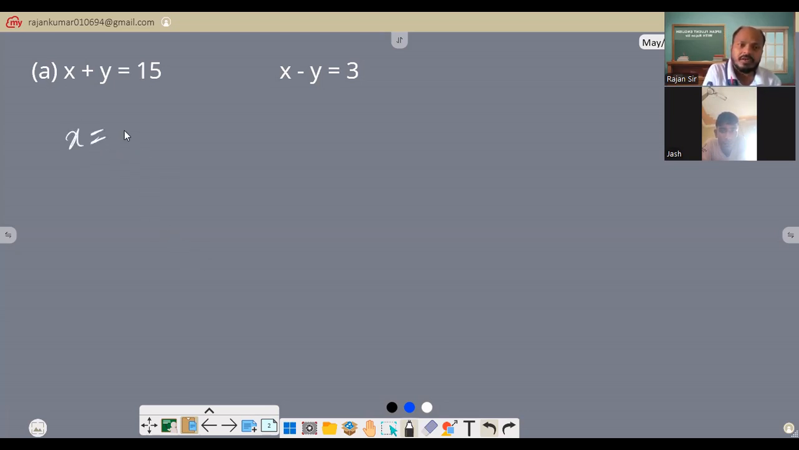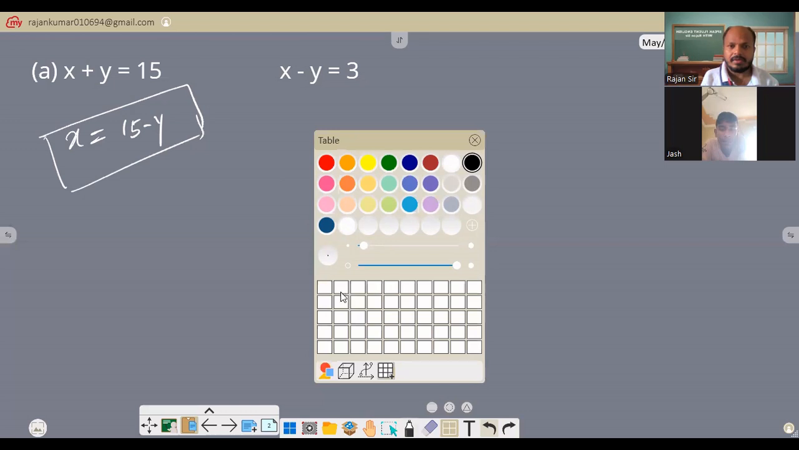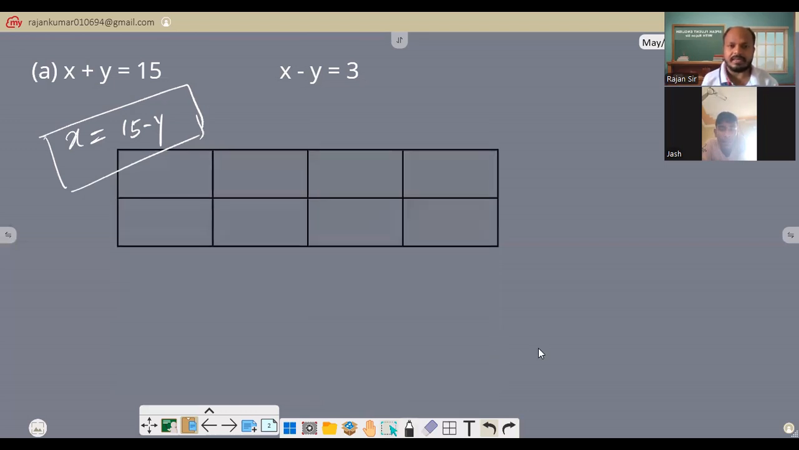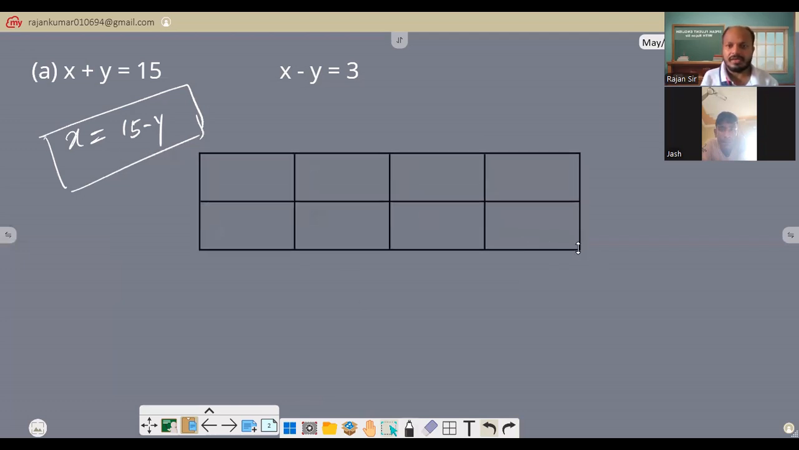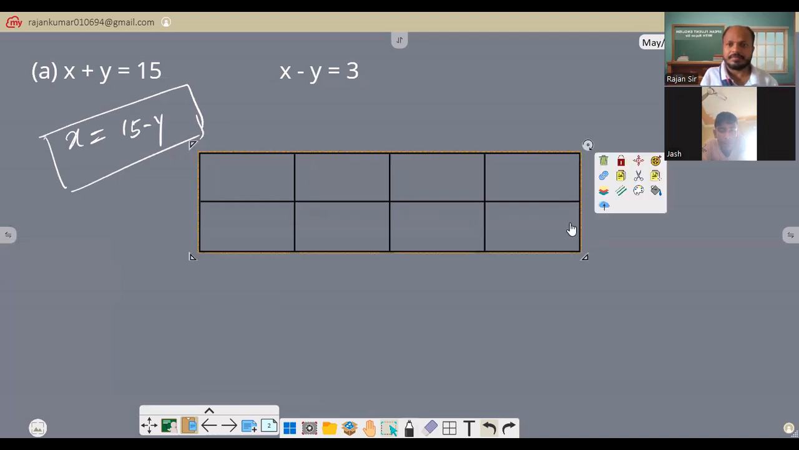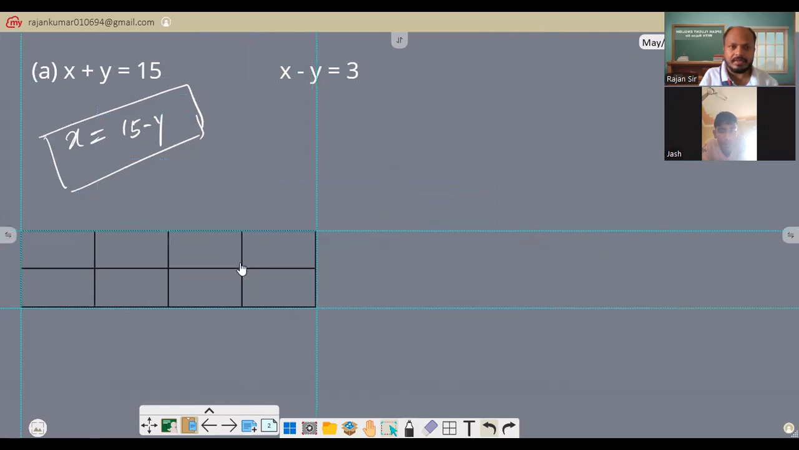So I can rearrange it like this: x equals 15 take away y, isn't it? Okay. After arranging it, what we need to do is just make a table, in tabular form. So I'm going to show you the table. I need to find three values, basically. I will not find more than three values, just three values of this one. So let me put the graph over here.